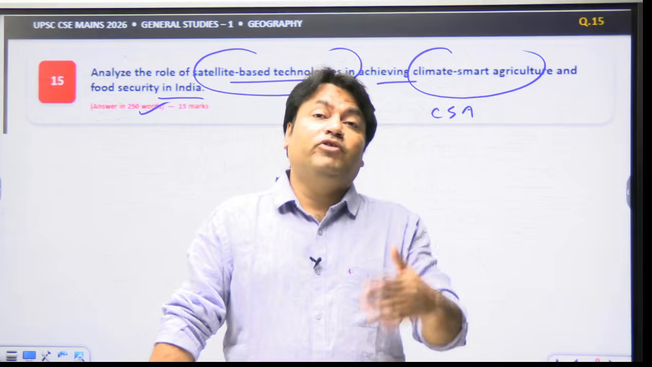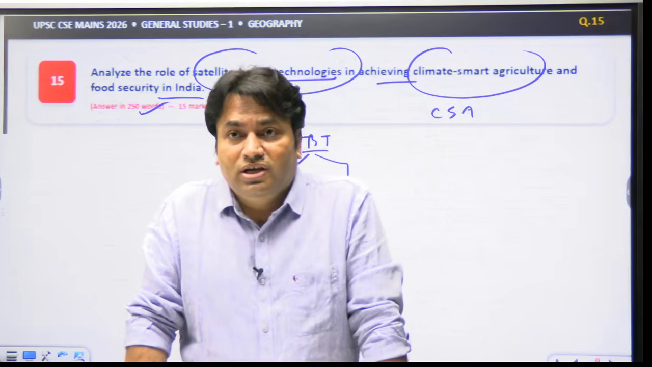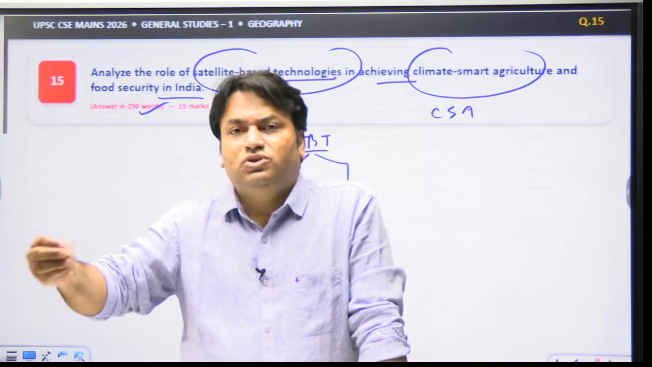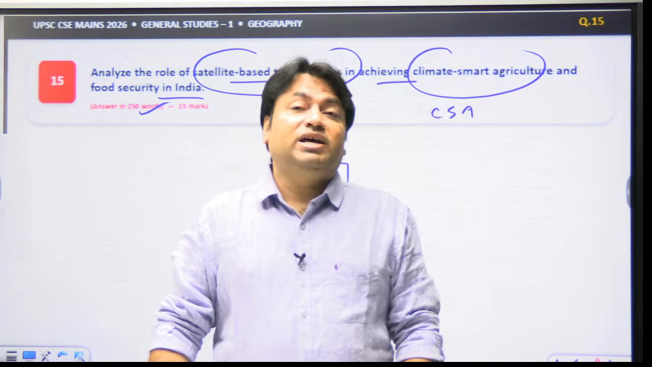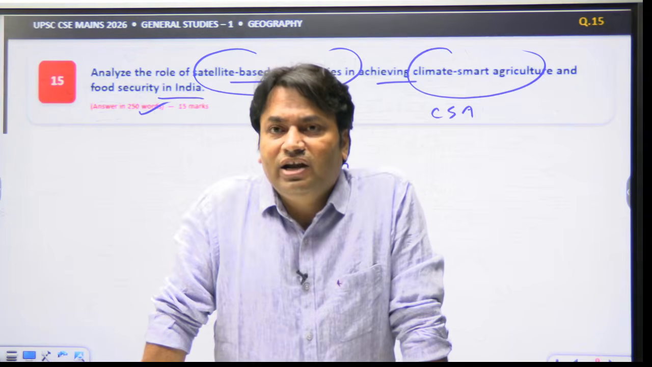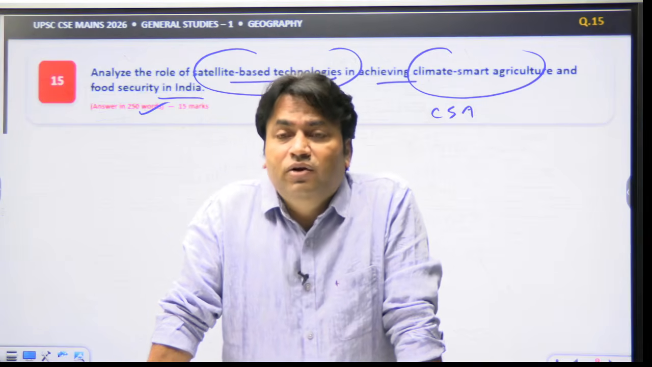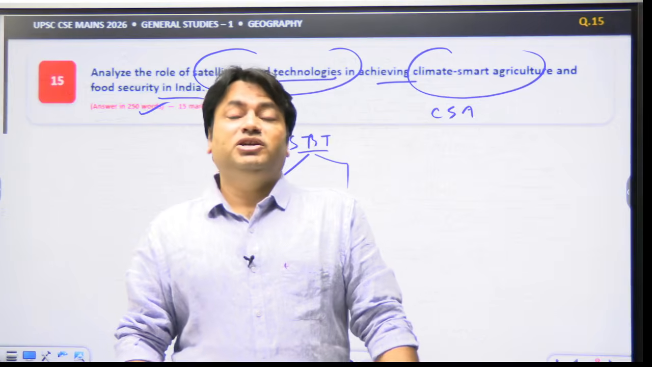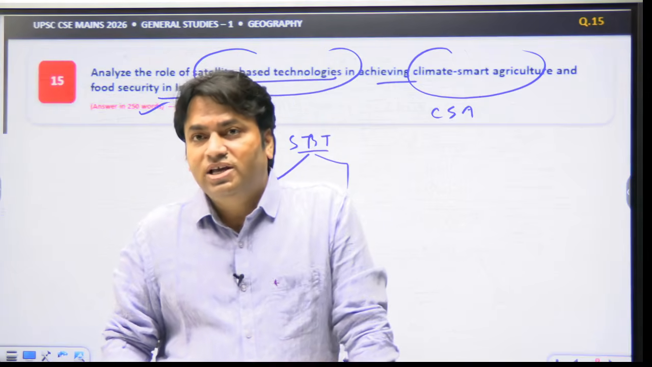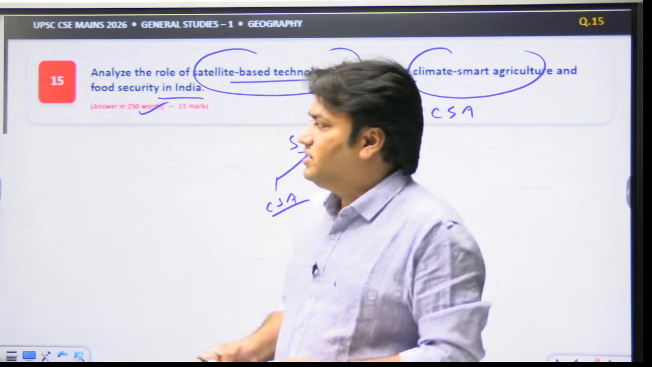ISRO's recent CROP framework demonstrates near real-time monitoring of wheat sowing and crop condition using optical and SAR observation. However, benefits depend on ground validation, institutional capacity, and last mile delivery of satellite-derived advisories to smallholders. Now, conclusion, you can write that satellites can make Indian agriculture anticipatory rather than reactive, linking climate intelligence with precision resource management, and integrating Earth observation with GIS, AI, weather services, and farmer extension systems can strengthen both climate resilience and long-term food security. So in this way, we can write the answer of this question.